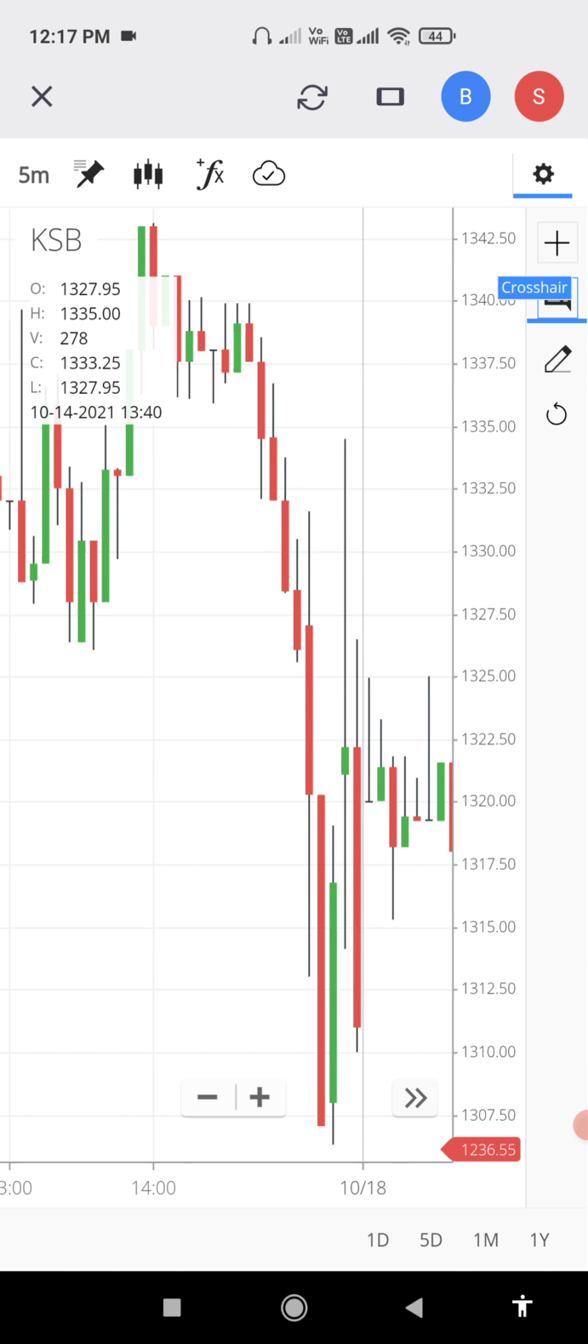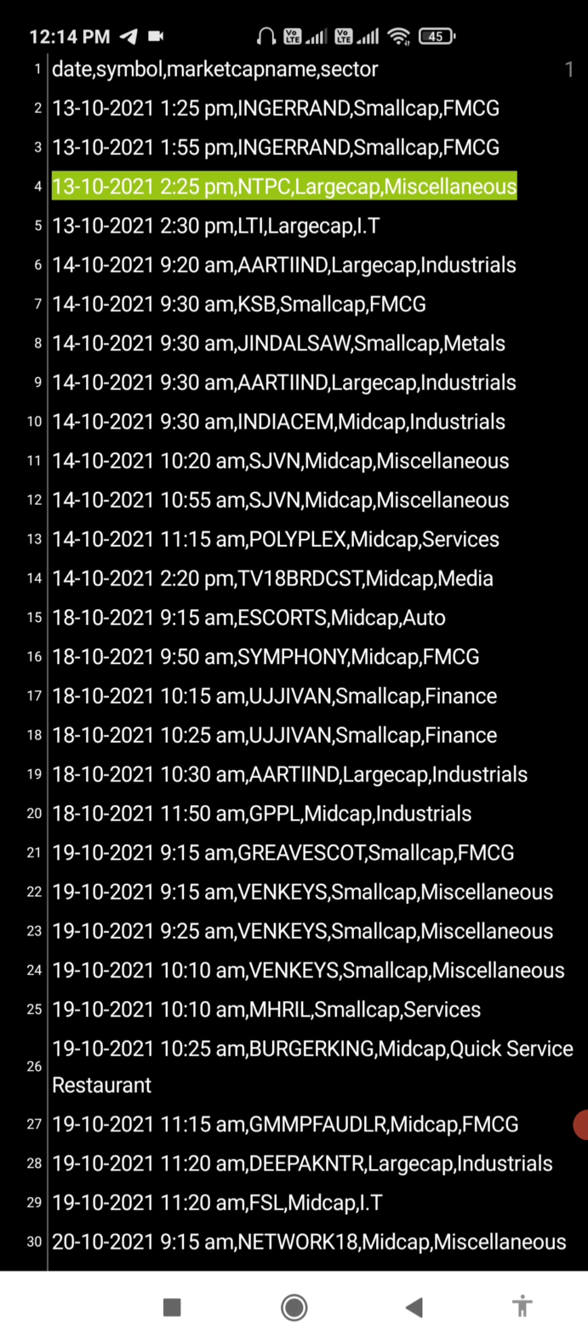You can select any date, any time, whichever stock is given, and cross check in your chart. If it is useful, you can ping me on WhatsApp. I will give you my WhatsApp number in the description, and you can message me, take my course, and I will give you the scanner.